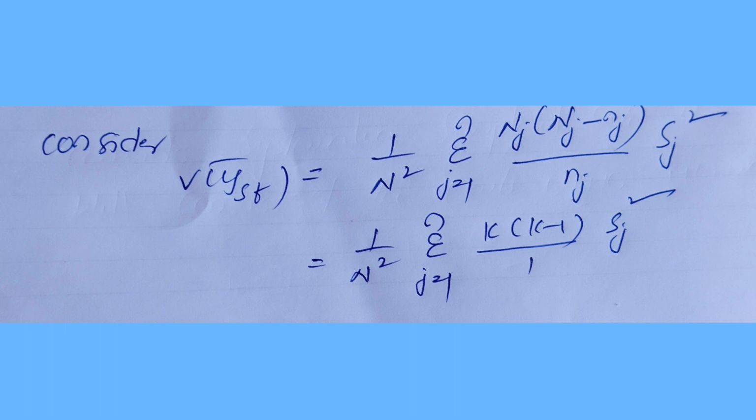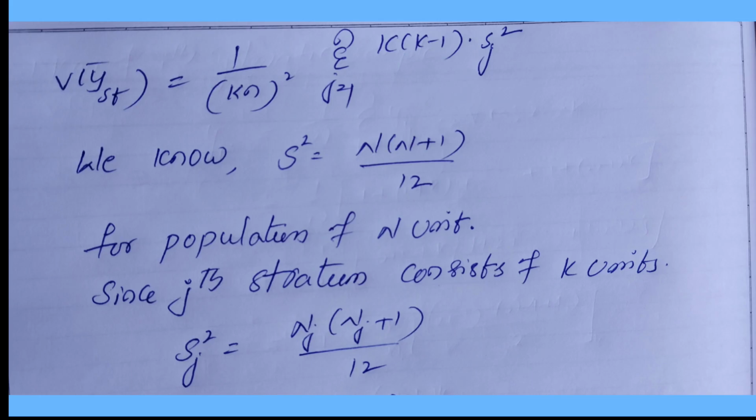Now we consider the variance of the stratified sample mean, which is 1/N² summation j ranges 1 to n of N_j (N_j − n_j)/n_j times S_j². Already we consider N_j equal to k and small n_j equal to 1. We replace those values, and also capital N equals k times small n. So V(ȳ_st) is equal to 1/(kn)² summation j ranges 1 to n of k(k − 1) S_j².